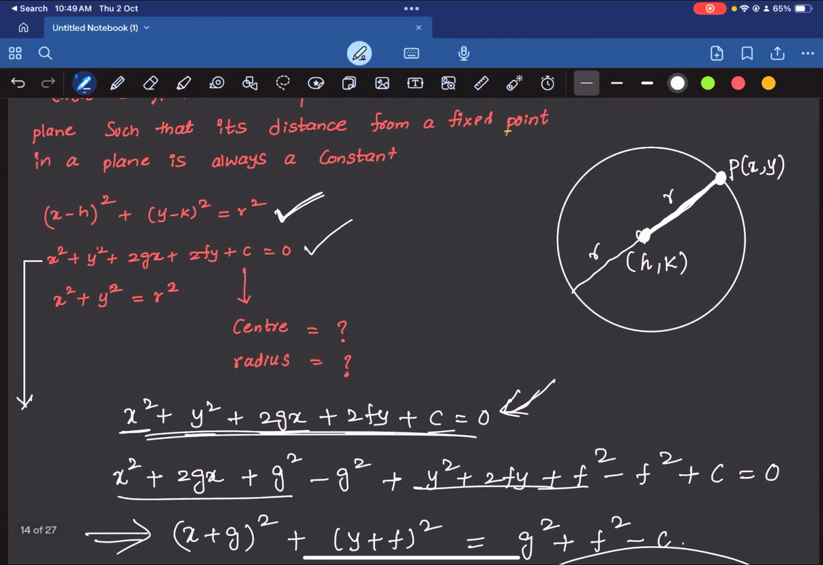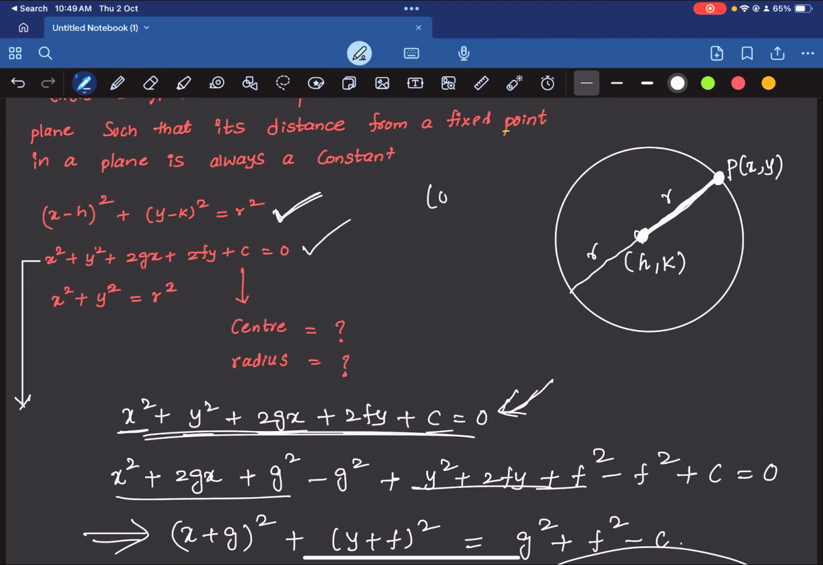And what if the center is origin and radius is r? Just put h is equal to 0 in this equation and k is equal to 0. So you will get x square plus y square is equal to r square. So this is the equation of the circle with center as origin and radius r. So these are the three equations of the circle that you have to remember. All right, and I have shown you how these are derived as well. So let us move ahead.